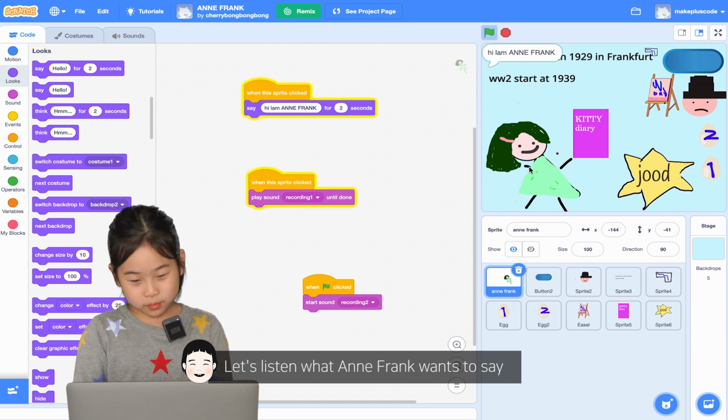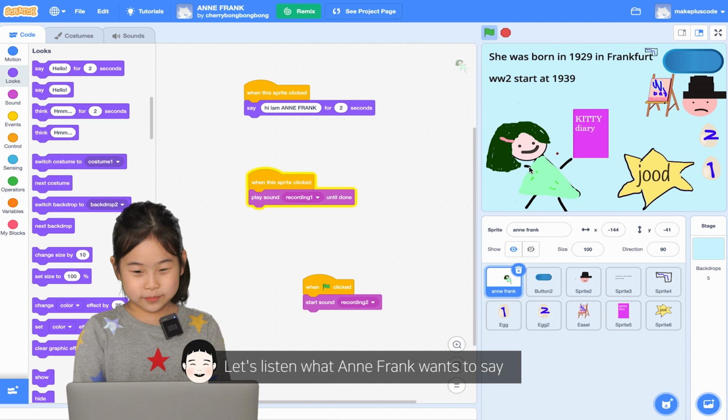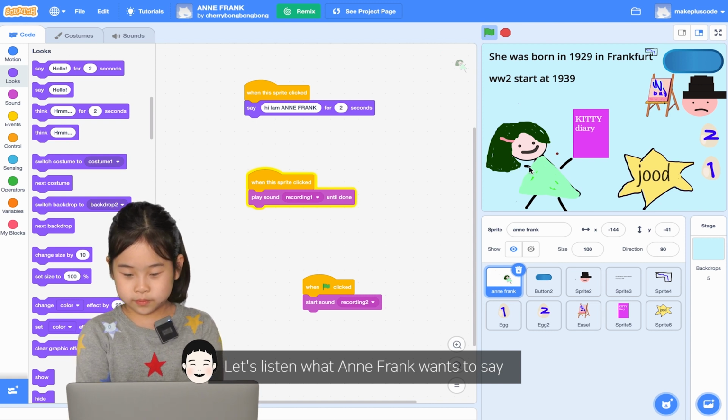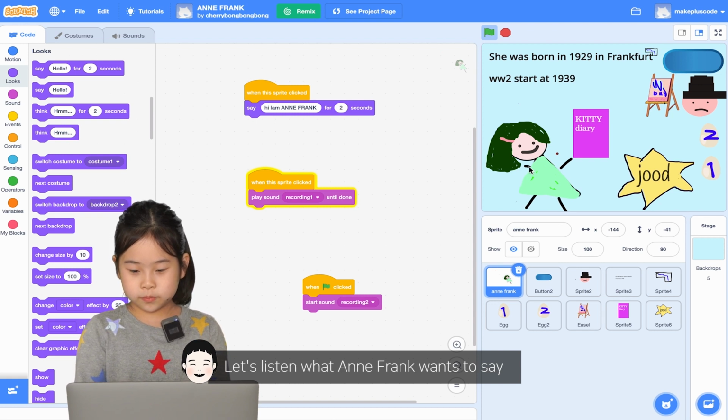Hi, I'm Anne Frank. I wrote Kitty, my diary, and it's in the library. When World War II happened, I was very young, like 8 or 9. World War II started in 1939.